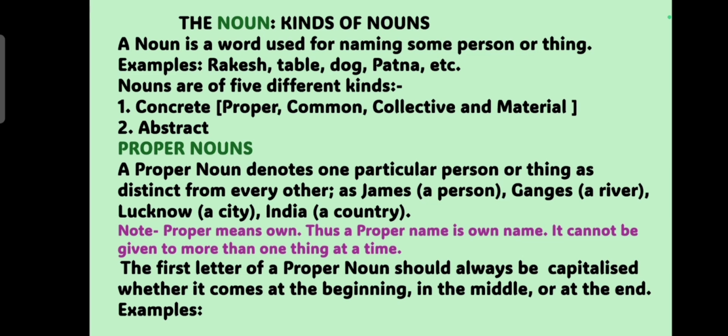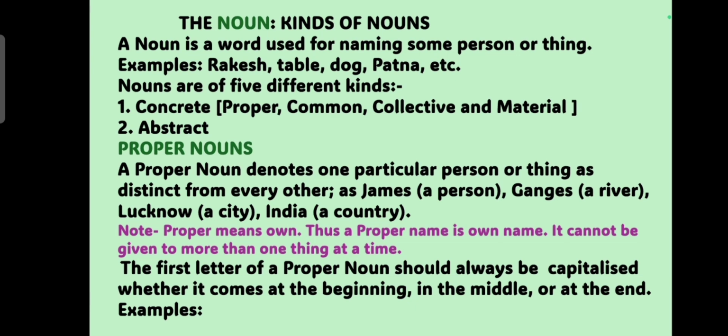Today's grammar topic for discussion is the most common topic from grammar, that is, the noun and its kinds. Let's see the definition first. A noun is a word used for naming some person or thing. Some examples are Rakesh, table, dog, Patna, etc. These are the names of some persons or things, and hence they are nouns.